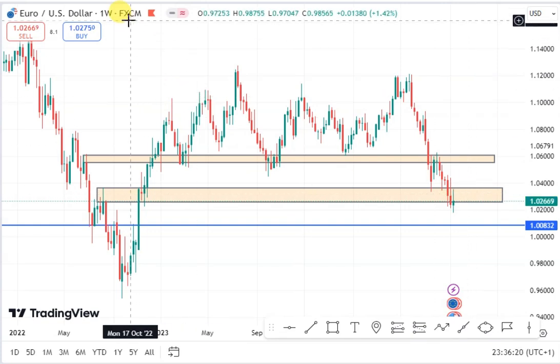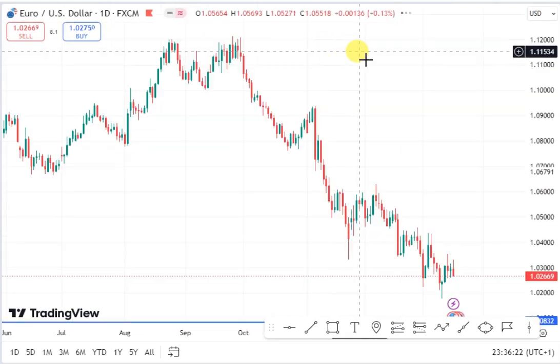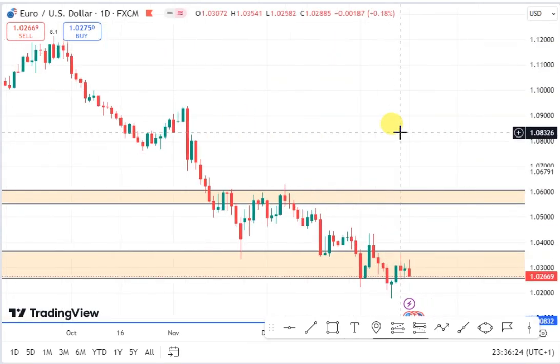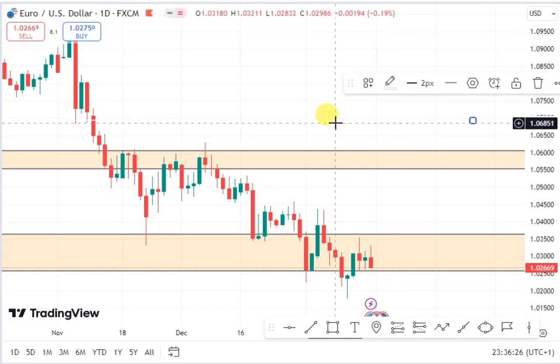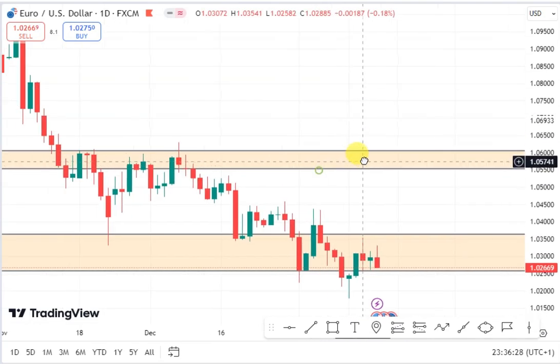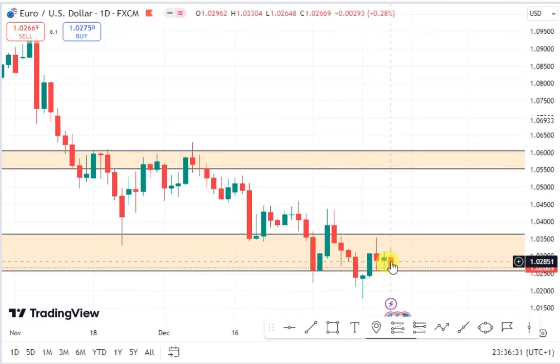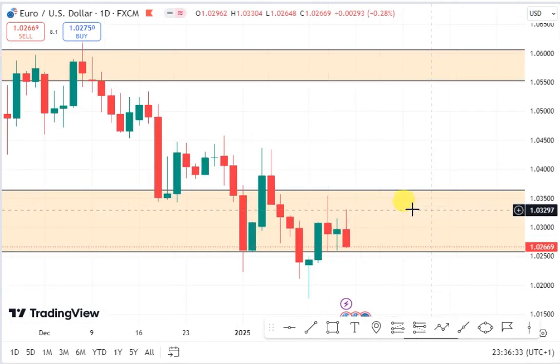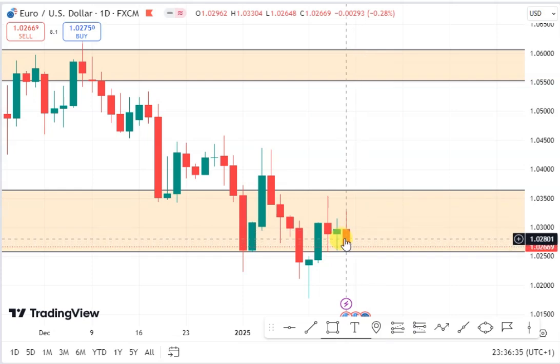So let's look at the daily chart of the EURUSD. On my daily chart, you can see that we have a price action setup already. We have this rejection candlestick setup on the daily chart from a weekly resistance. So now we have these signal candles on the daily chart from the weekly resistance. So we expect price to continue to push lower for the EURUSD.